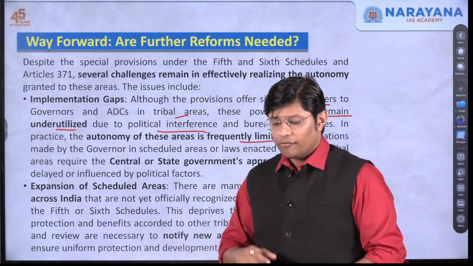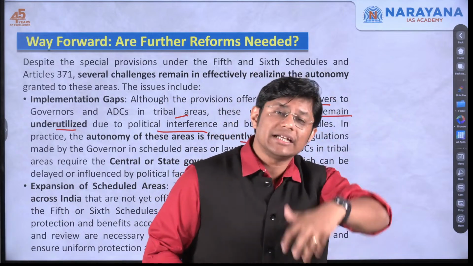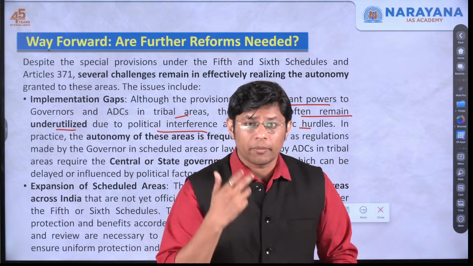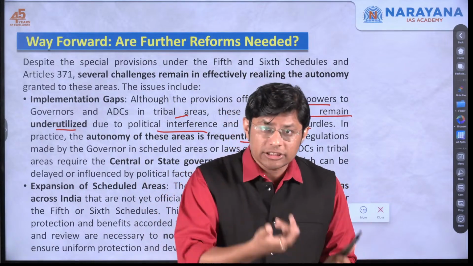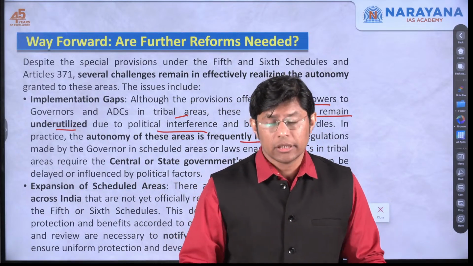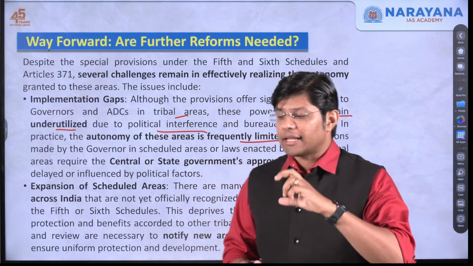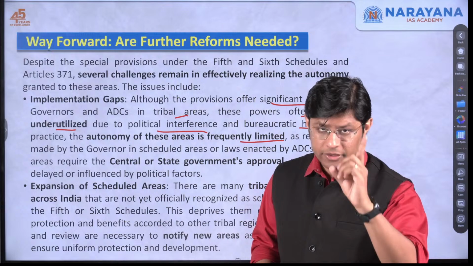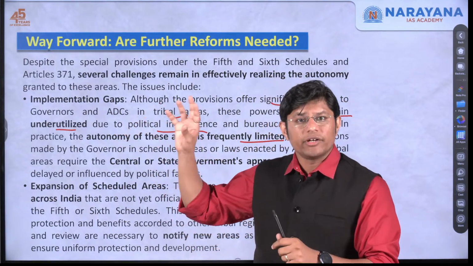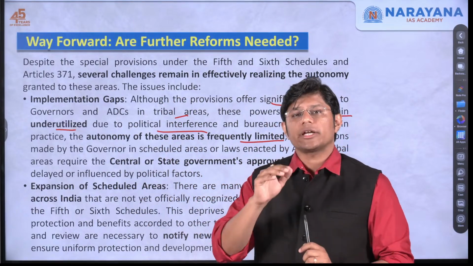We discussed that whenever the governor has to make any changes, the governor has to take approval from the central government. However, we have often noticed that the central government or the state government intentionally delays taking decisions because of political factors. This is one problem. In short, the powers that we have discussed under the 5th and 6th schedule and Article 371 are not implemented.